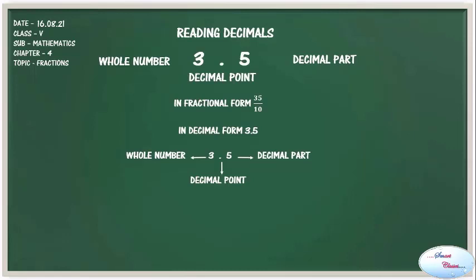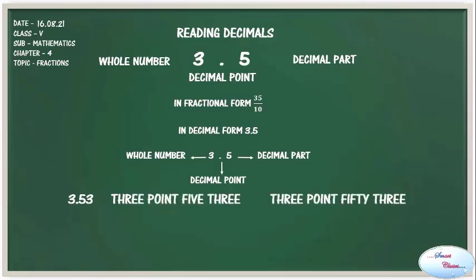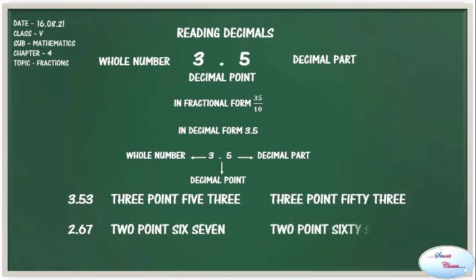If I'm having this number, I will read it as 3.53, not like 3.53. For this number, we will read it as 2.67, not like 2.67. How do we convert fractions into decimals?